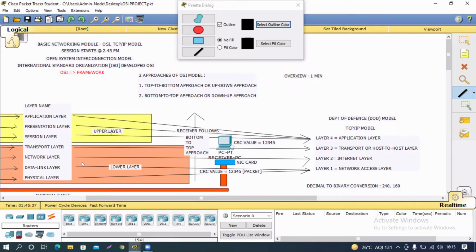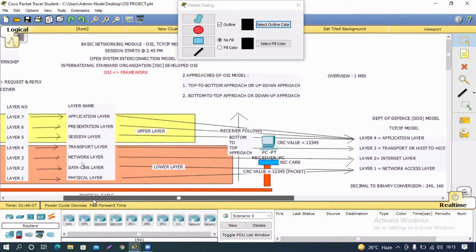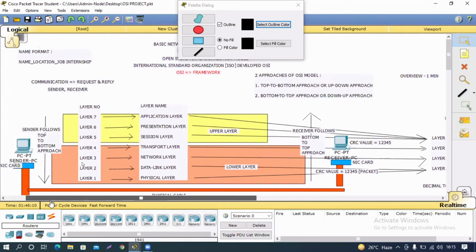All these upper layers' functions are right now conducted by the application layer. All this transport, network layer, the names are the same over here also. Somewhere the name is different, but most of the time it is the same name we use in TCP/IP as well. When multiple layers combine to perform their functions, this is exactly the TCP/IP model.